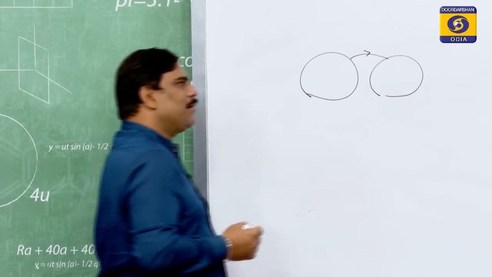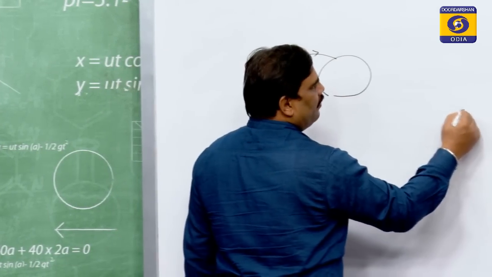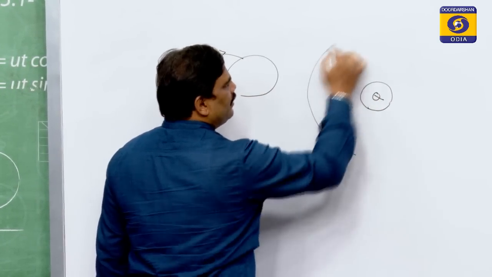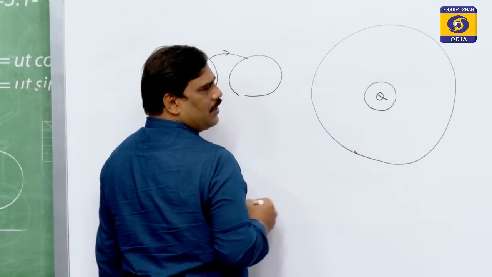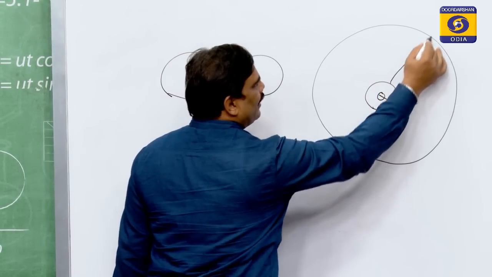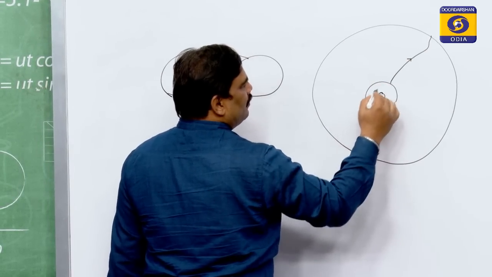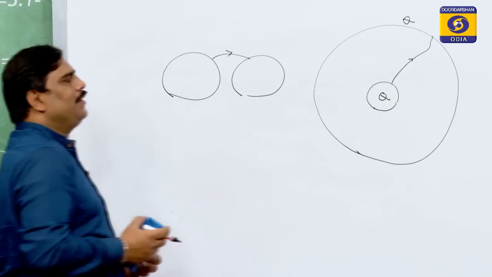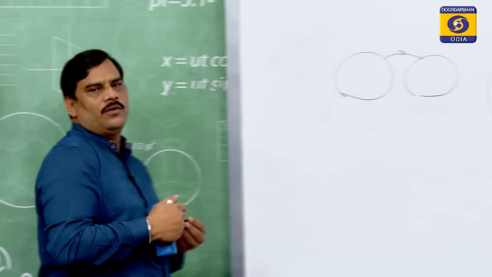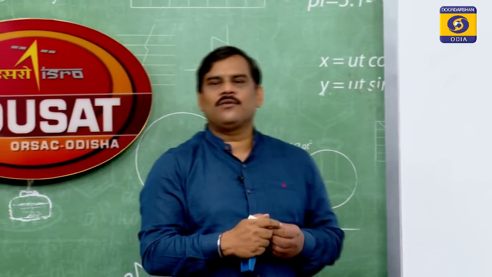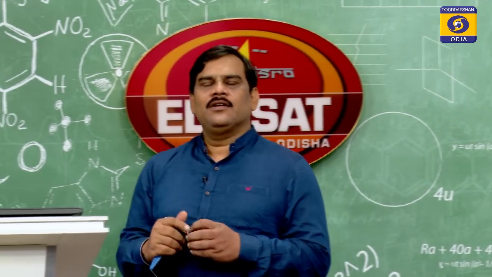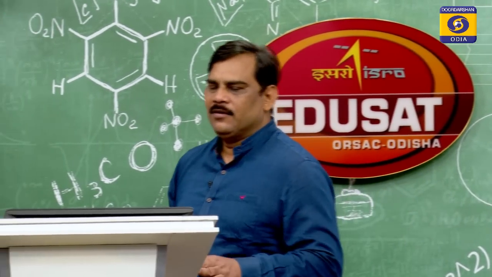But if a charged body Q is kept inside a hollow enclosure and they are connected by a wire, then the entire charge on that body will be transferred to the hollow enclosure. This is the one and only process where we can transfer the entire charge of a body onto another.